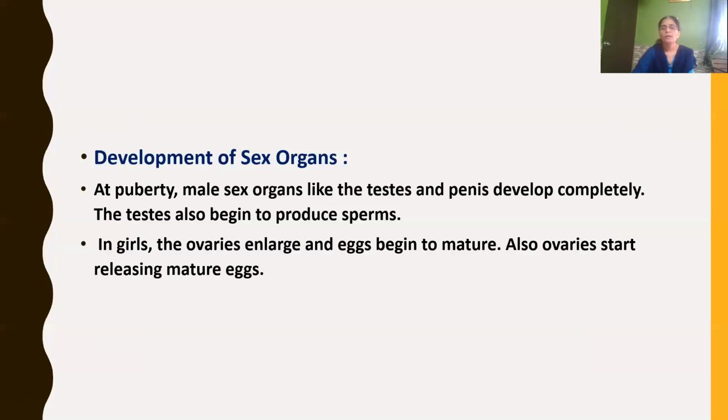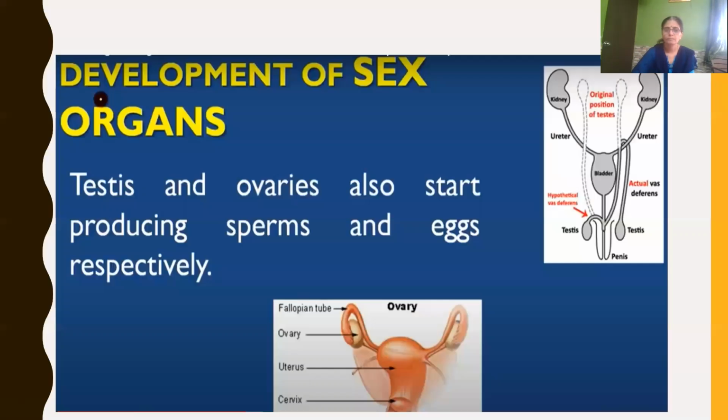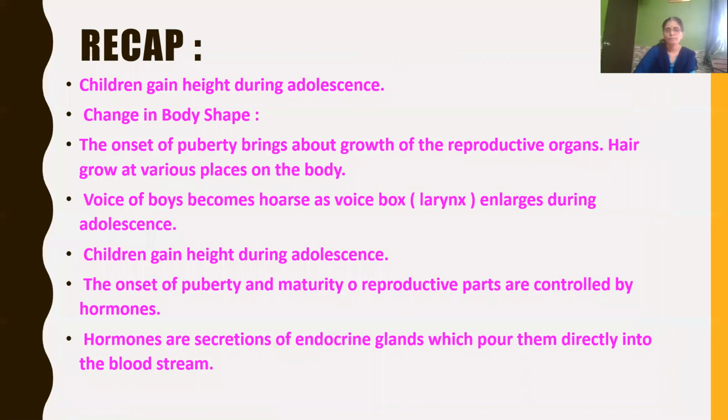And in girls, only one egg is released by either of the ovaries once in a month. So children, during the adolescent period, development of reproductive organs like the testes and ovaries starts, producing sperms, that is male gametes, and eggs or ova, that is female gametes, respectively.